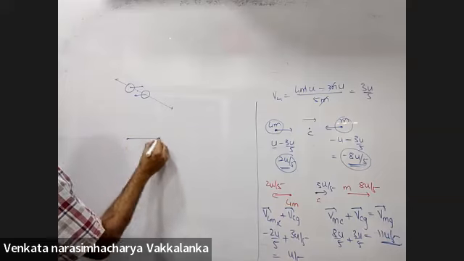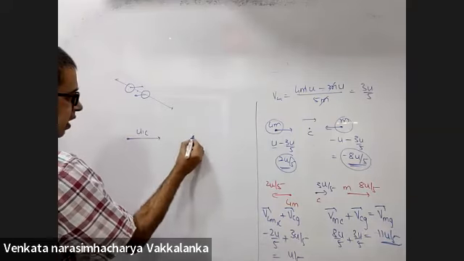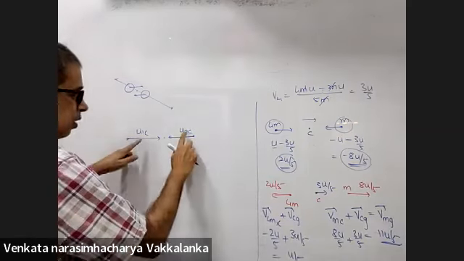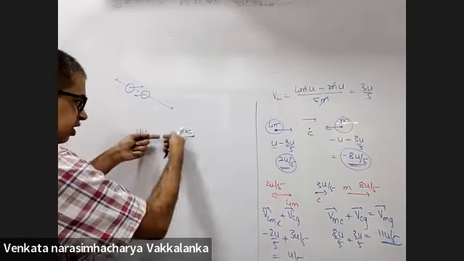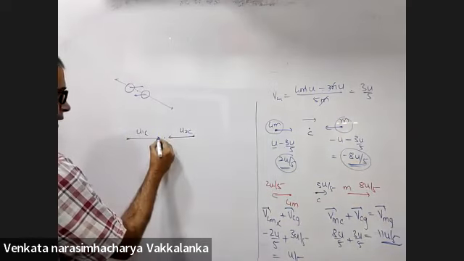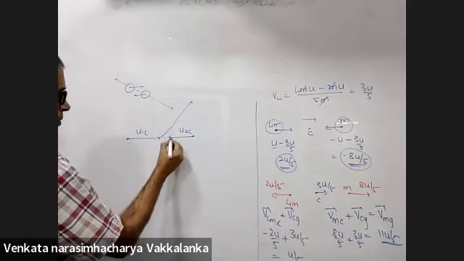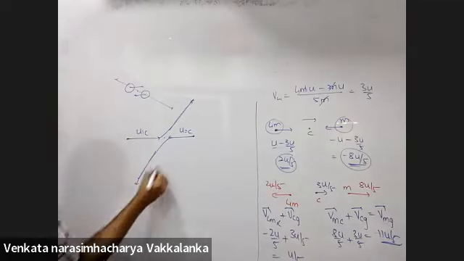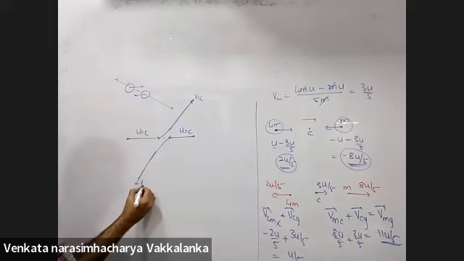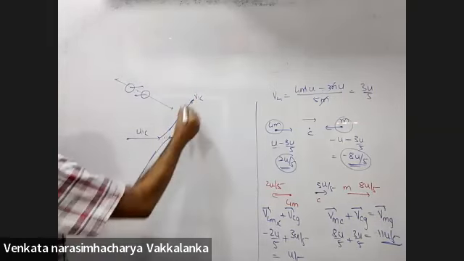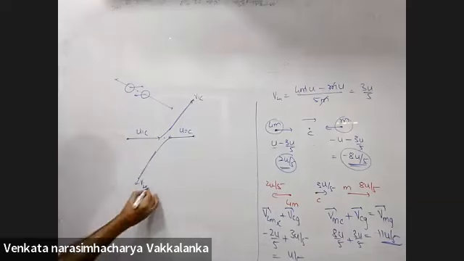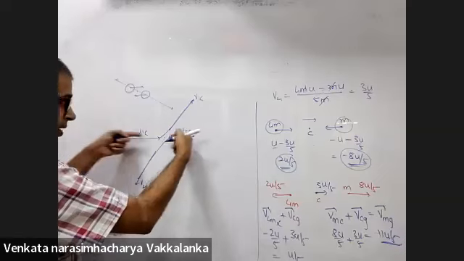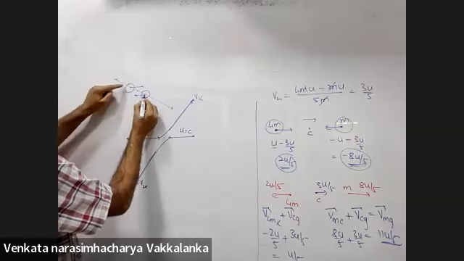So if I tell you this is U1C and this is U2C with respect to center of mass, in a head-on collision they come this way and they move this way. In an oblique collision, they will remain along the same line, because the vector summation of this momentum and this momentum should be equal. But they will not be along their initial line in oblique collision.